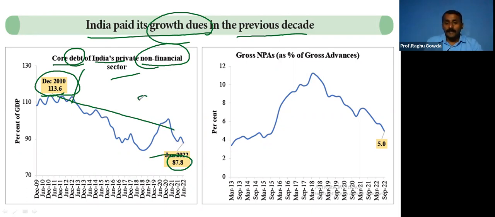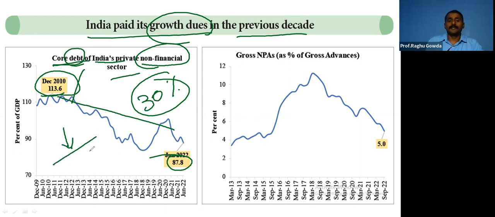Means there is a reduction of 30% in debt. So when debt decreases, interest payment also decreases, means profit increases. So you can see the private non-financial sector cleanup, which was very high during 2009 and 10, now it has decreased.